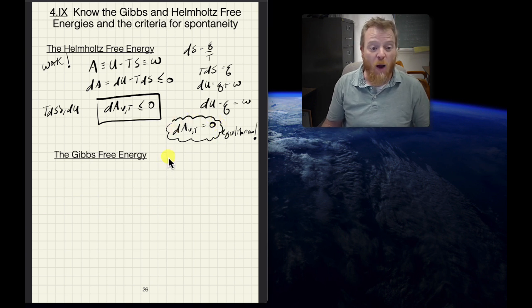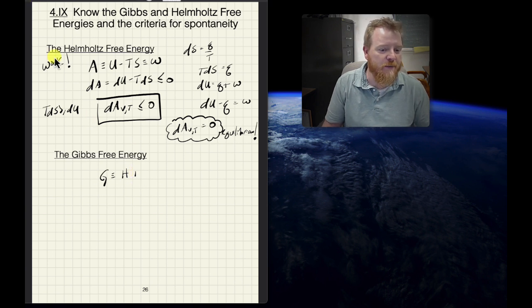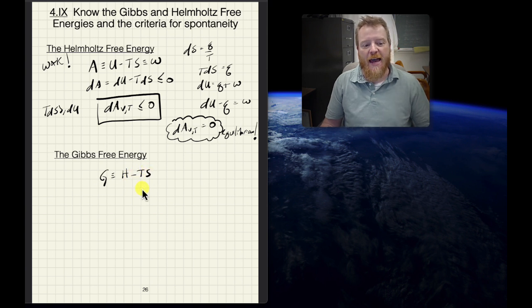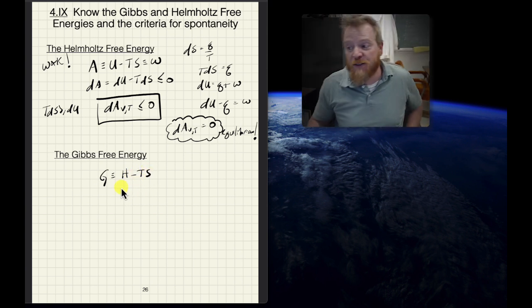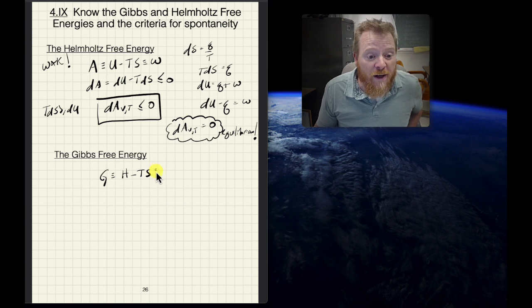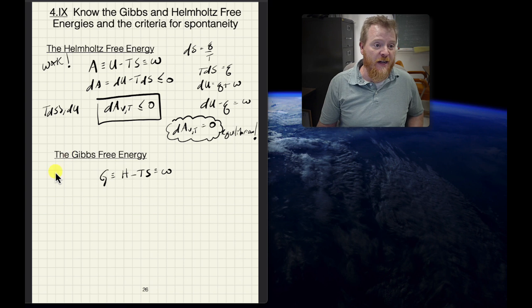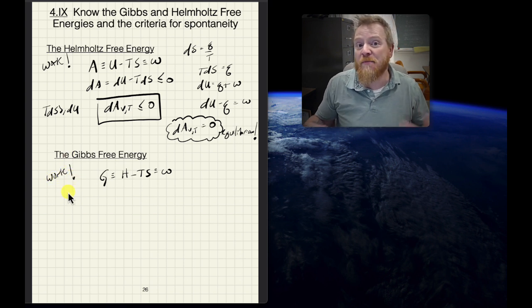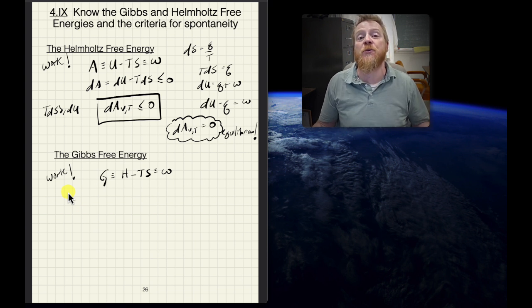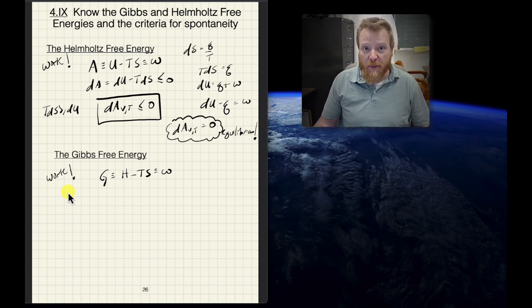Okay. So now, what about the Gibbs free energy? Well, by definition, Gibbs, 1, 2, 3, is H. Let's see, I almost wrote plus, but it's not plus, it's minus. H minus TS. And now, similarly, as we might imagine, this quantity also equals work for the same arguments that we just discussed. Okay, so the Gibbs free energy is also work. It is the maximum work we are free to use to ensure a process is spontaneous.